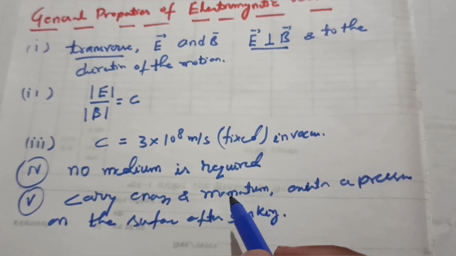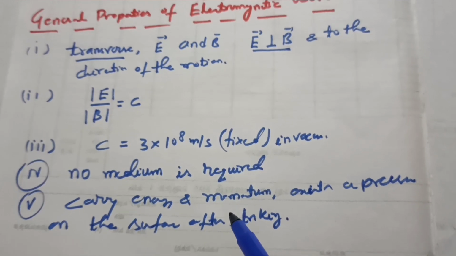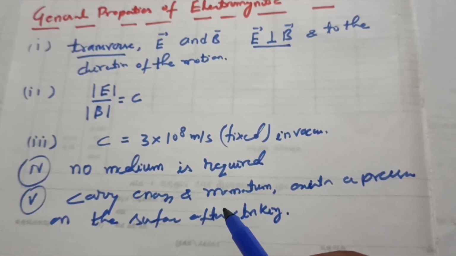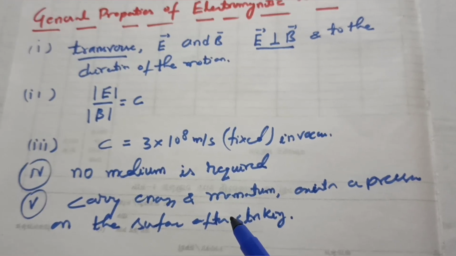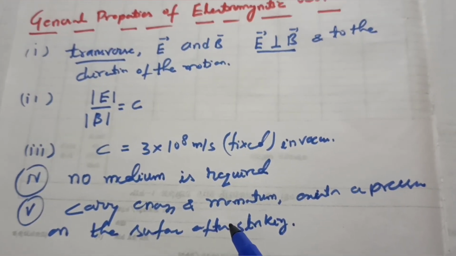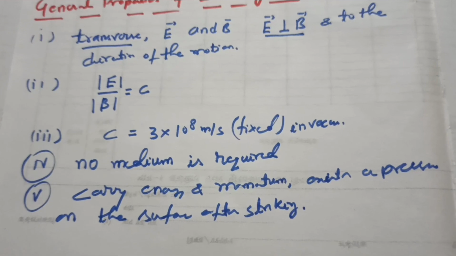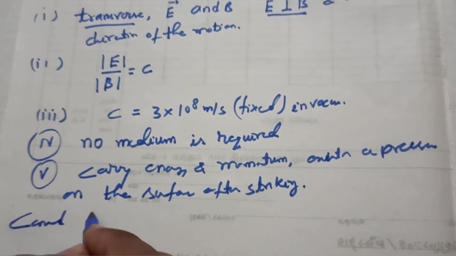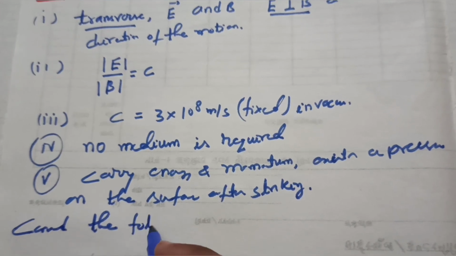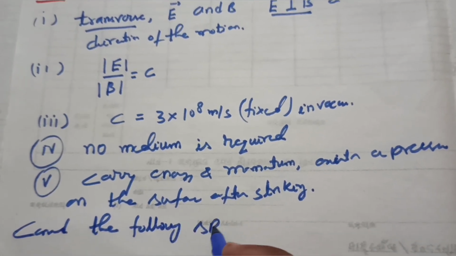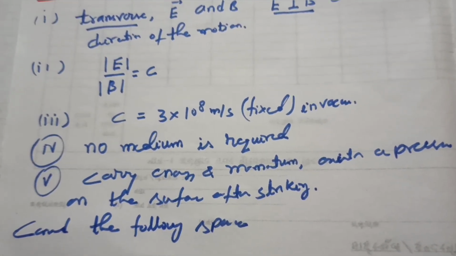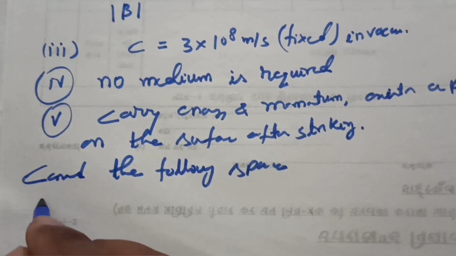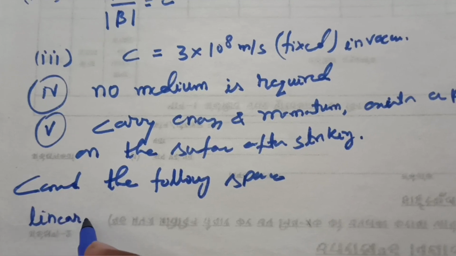One by one, I have explained them for your convenience, so just remember them. It is quite an interesting topic. We are going to discuss here one by one the following types of media. First, linear.